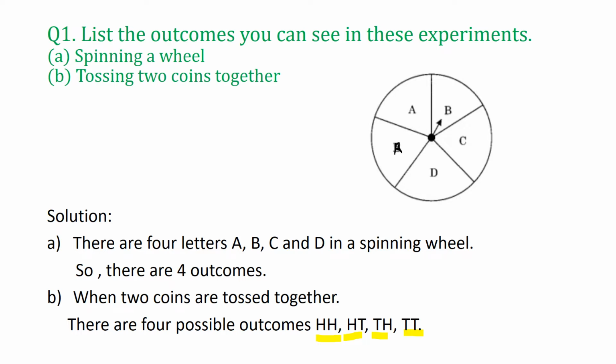And there are various more questions out of these two only; two coins together mean there could be many questions. Like in the first part, what is the probability that the number is B on spinning the wheel? So B is 1 and total are 5. A is 2 times, but we will consider it as one outcome. So it would be 1 upon 5. And what is the probability of getting A? That is 2 upon 5 because it is at two places. Okay. So these are the outcomes, or you can also call it sample space.